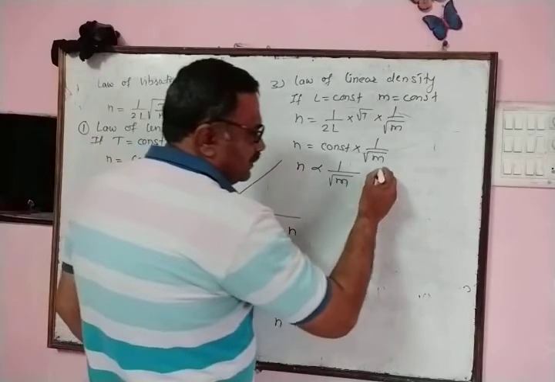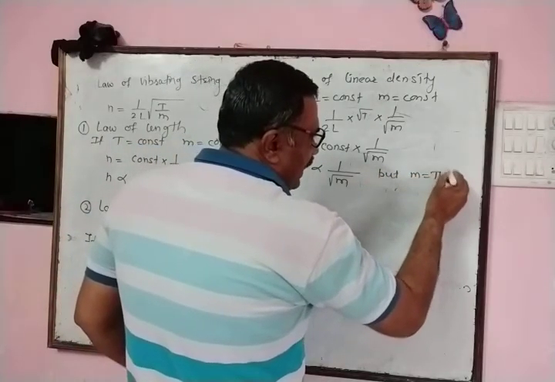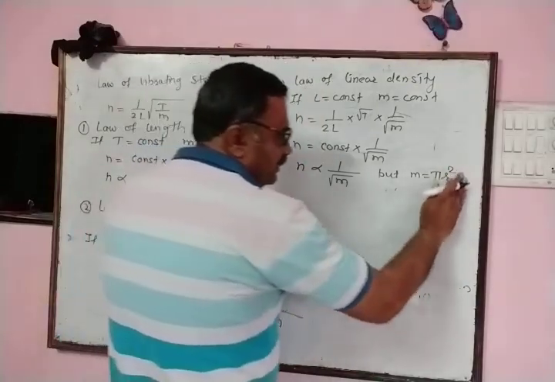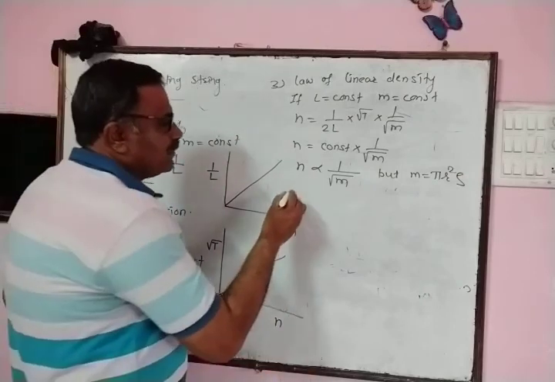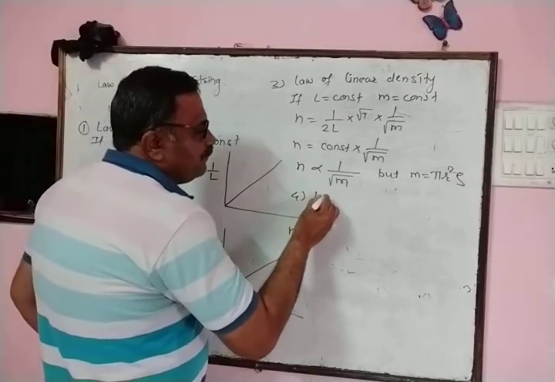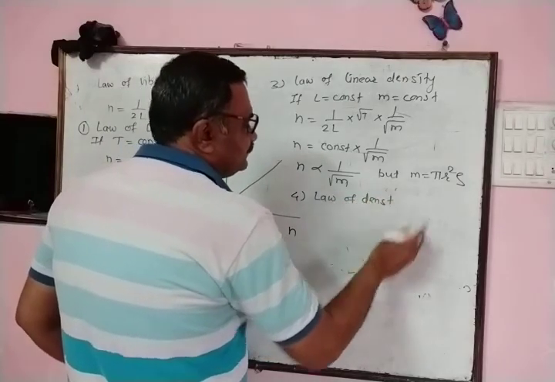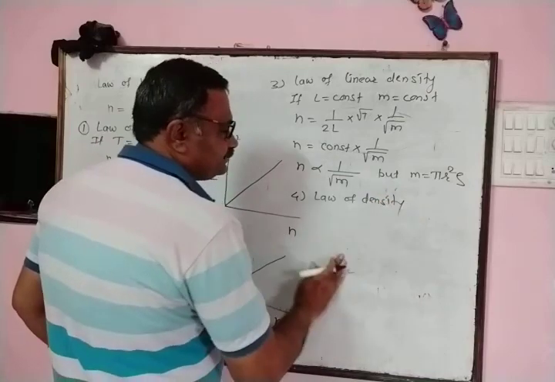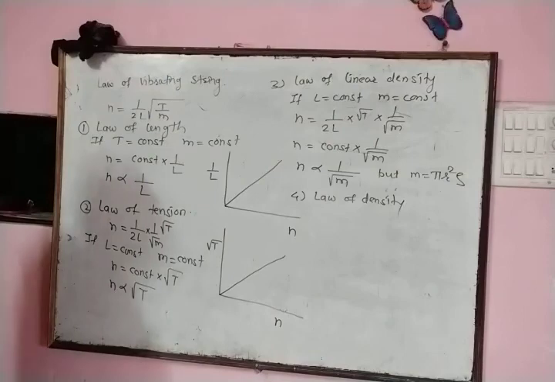But we know that linear density is equal to pi r square into rho. Now we discuss the law of density.